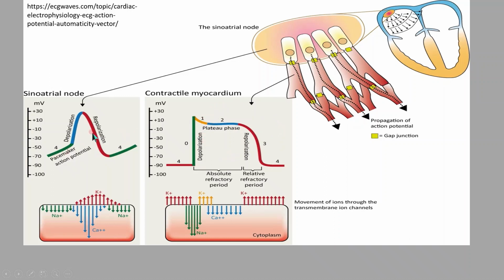As the depolarizing current moves to the neighboring cells, that leads to depolarization all over the atrial and ventricular muscle. The pacemaker cells, that is SA node, generate the action potential and propagate the depolarizing current through the conduction system of the heart, so that the current distributes throughout the heart and maintains the rhythm. Therefore, the heart muscle contracts at a rhythm. SA node takes the pace and maintains the heart rhythm.